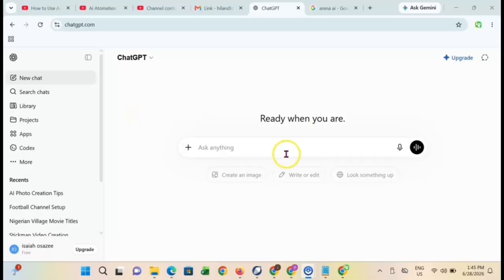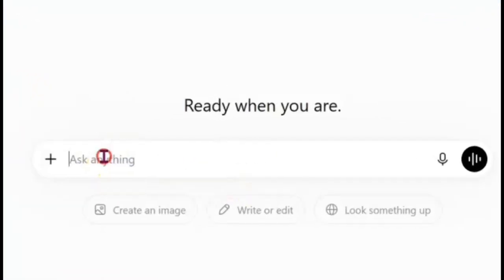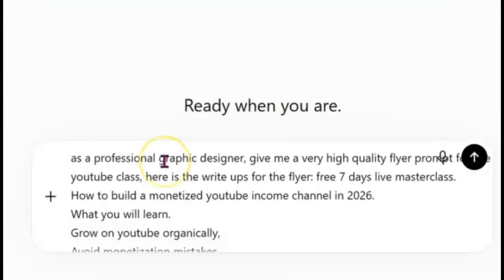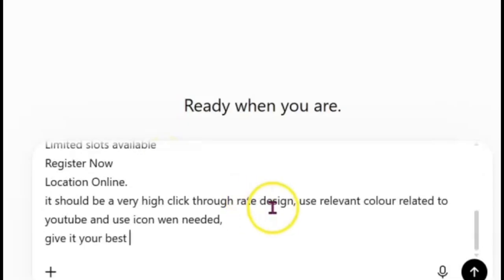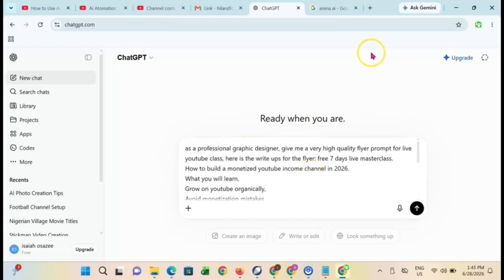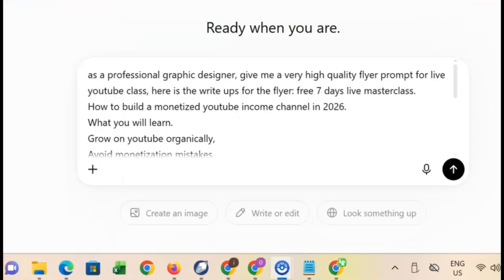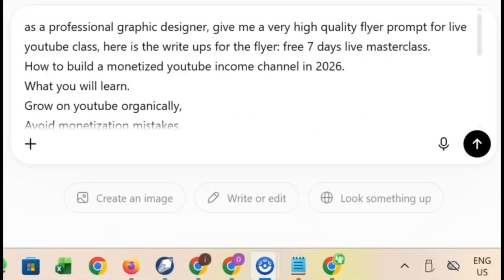So the first thing we are going to do is go back to our ChatGPT in order to create our prompt. I already created our prompt, and I'm going to paste it here. This is what I'm going to write to ChatGPT, so ChatGPT is going to be able to create the prompt for us. This is the write-up I gave to ChatGPT to create the prompt for us.